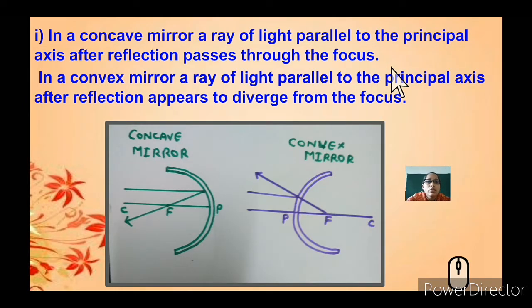So what happens in a concave mirror and a convex mirror? Let's start with it.